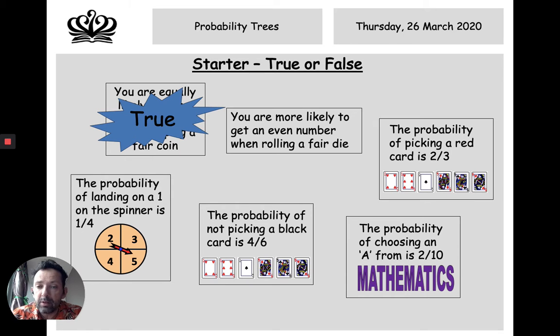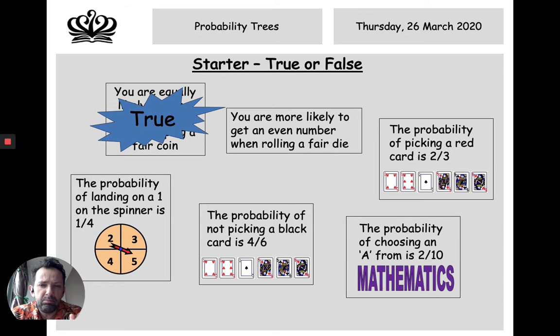Look at the next one, the spinner. The probability of landing on a 1 on the spinner is 1/4 or 0.25 or 25%, whichever you want to use is absolutely fine. Often we'll use fractions. Sometimes we'll use decimals. Actually, we very rarely use percentages for discussing probability. So the probability of a 1, hang on, there is no 1 on there.